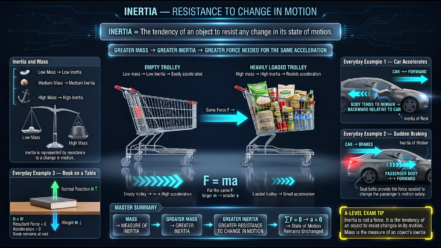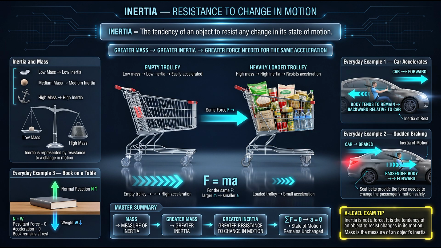Another important example is sudden braking. When a moving car suddenly brakes, the car's velocity decreases rapidly, but the passenger's body tends to continue moving forward because of inertia of motion. The passenger therefore moves forward relative to the car. This is why passengers can be thrown forward when a vehicle stops suddenly.